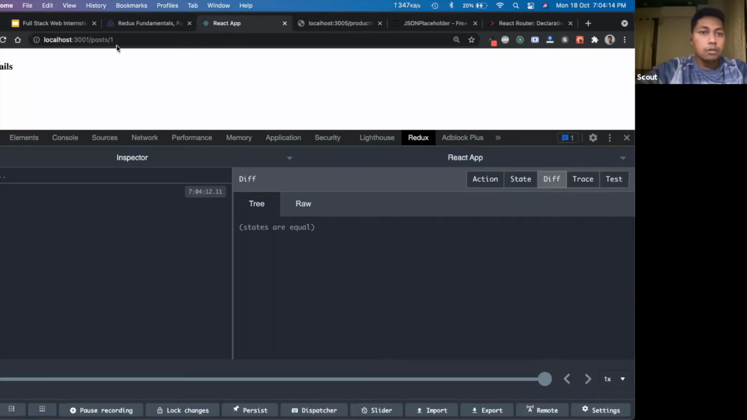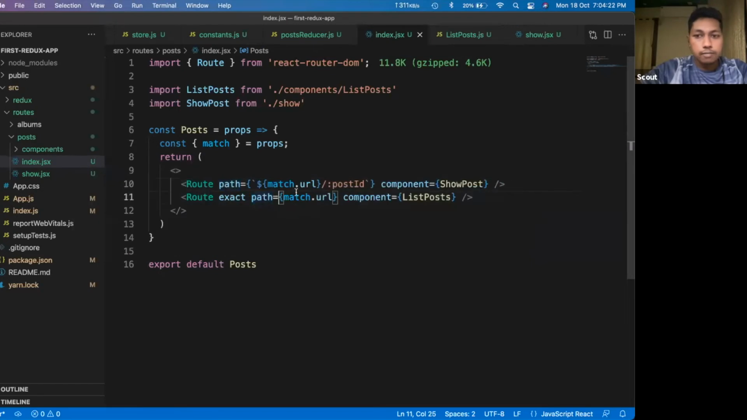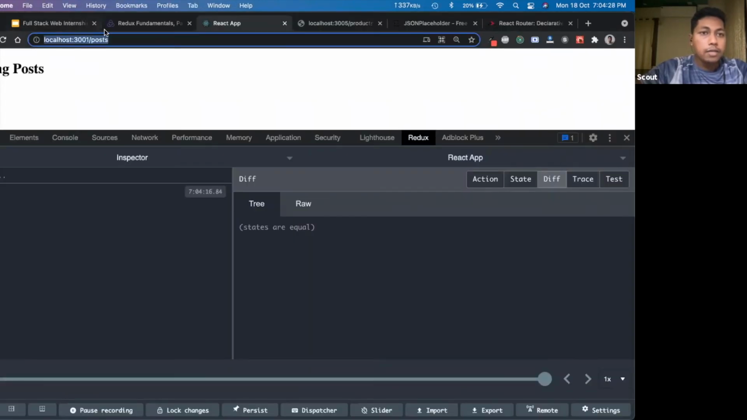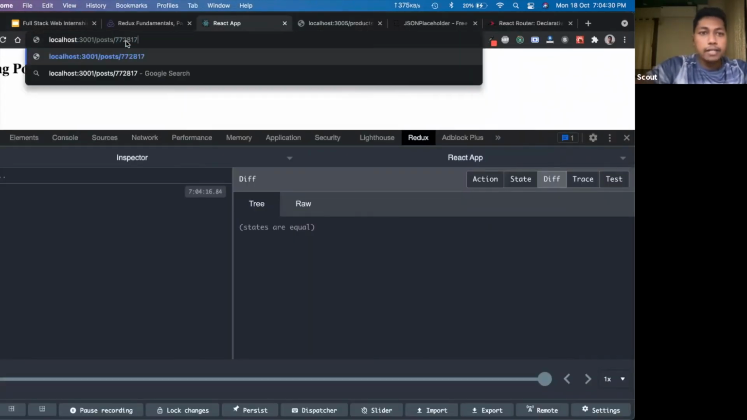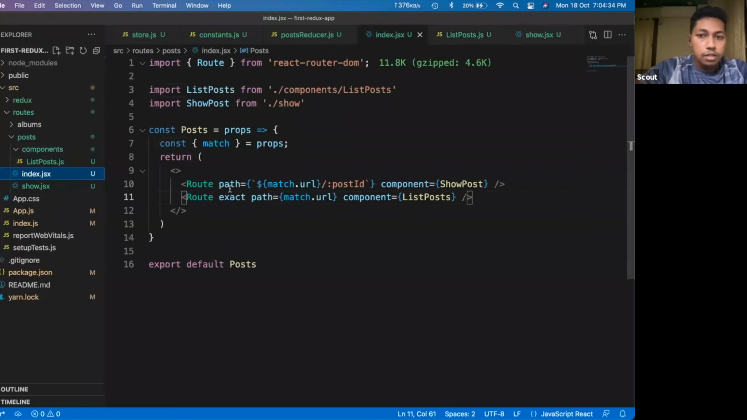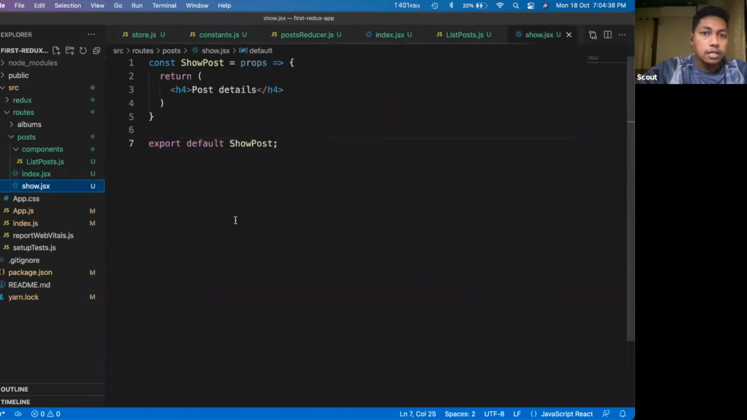Yes. So as you can see, if I change the route, it is showing the listing post. That means this part is rendering, listing all posts, from this component. And if I give some sort of random ID or anything like that, it is showing post details. That means it is no longer rendering this list of posts; rather, it is rendering the post details component. So this is simple routing.